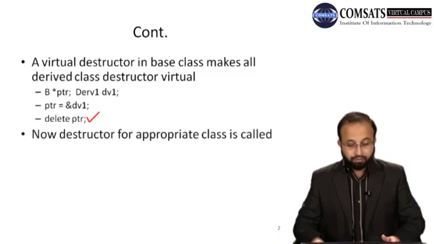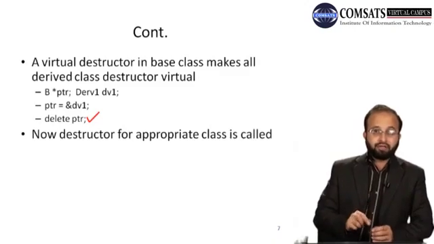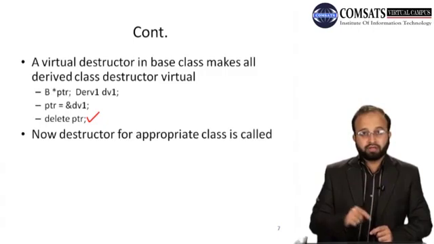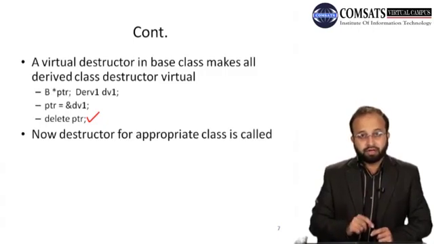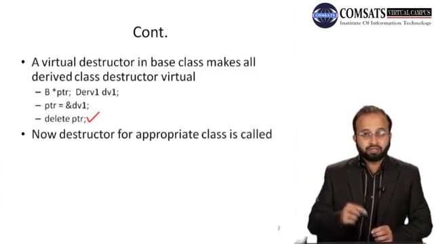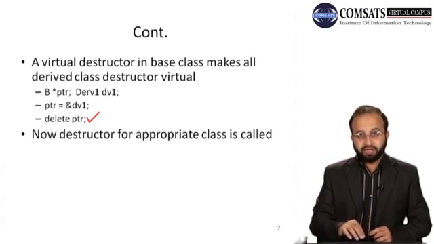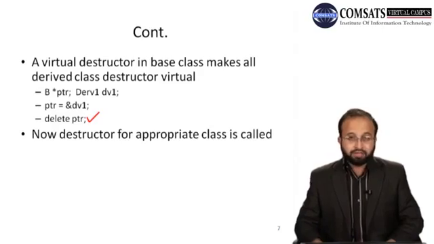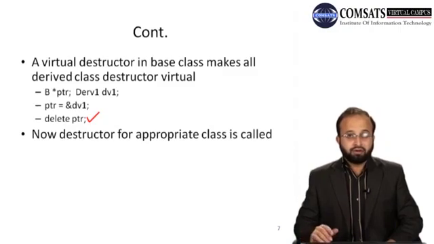Now the destructor for the appropriate class is called first. So it will check which drive class object the ptr pointer is pointing to. It is pointing to an object of derv1 class, then it will first call the destructor of derv1 class, and after that it will call the base class destructor. In the previous case, where we do not have a virtual destructor, this is not allowable because in that case it will call the base class destructor and not the drive class destructor.